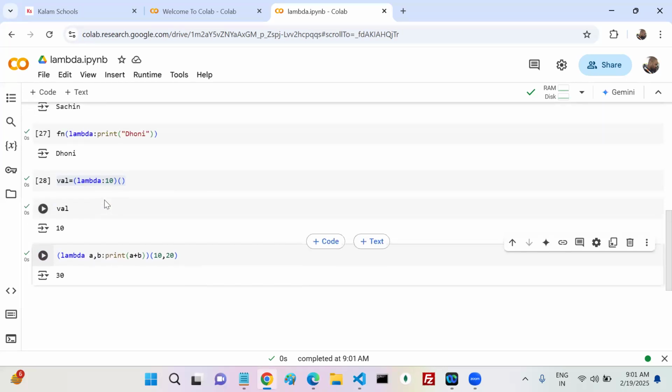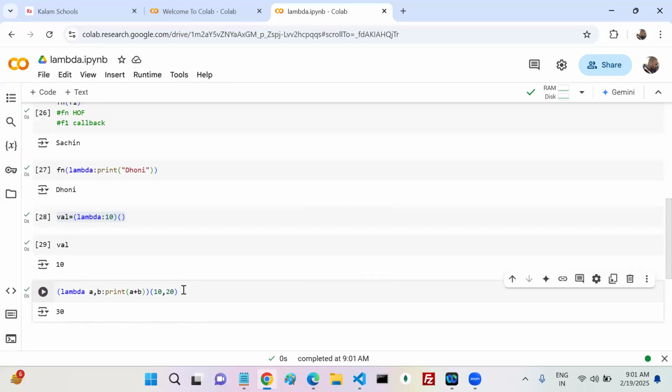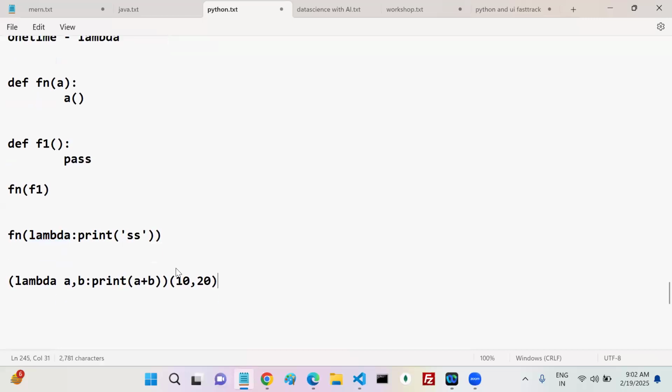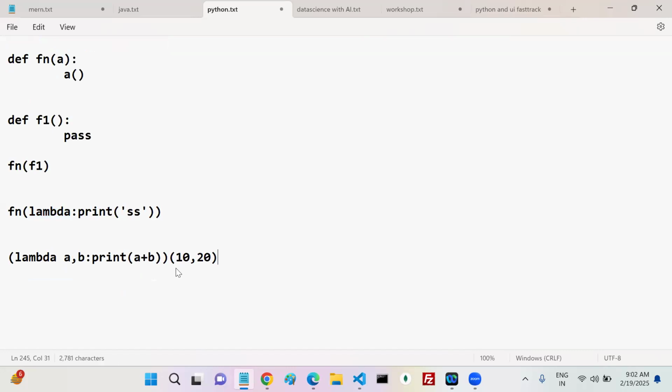This is our lambda function syntax. Where we are going to use it in future, we'll discuss. There is the map method, the reduce method, and the filter method. Those take callback functions as parameters. That time we are going to use lambda functions.